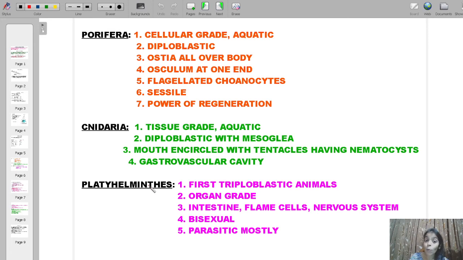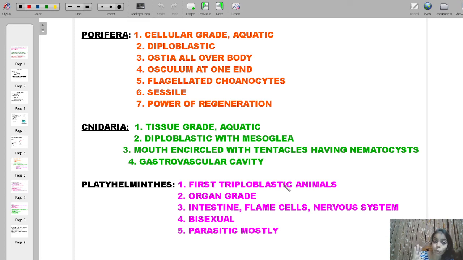What is so special about them? These are the first triploblastic animals. That means their body wall has three germ layers. Over here, germ doesn't mean any harmful bacterium or virus. Germ comes from the word germination, which means giving rise to. What is the function of these body layers?